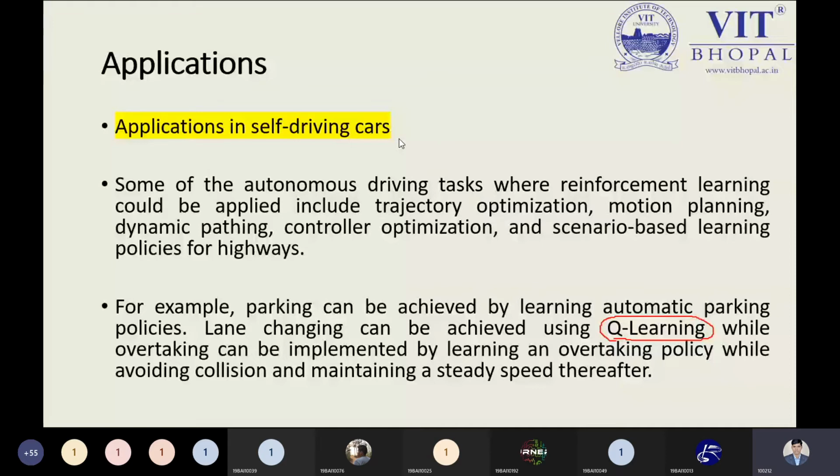So lane parking or lane changing can be achieved by Q learning. Q learning is the most important algorithm for reinforcement learning, and most people are working on this kind of approach. Why? Because it is applicable to object detection as well, and it is also applicable to the self-driving car. So let me show my proof here.